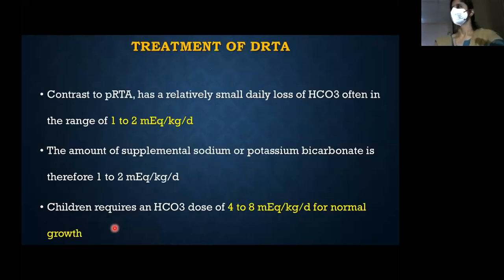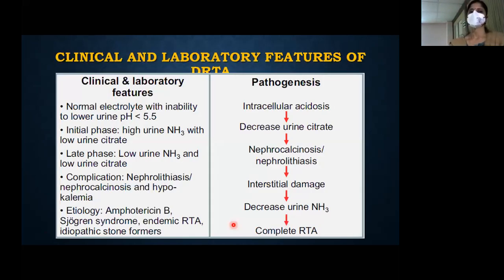What is the treatment of distal RTA? You don't require a large amount of alkali here. Adults usually require 1 to 2 milliequivalents per kg per day, whereas children require slightly higher doses because bicarbonate is essential for their normal growth. Along with that, the patient should be supplemented with potassium. It is usually given as potassium bicarbonate or potassium citrate, because citrate is again low in distal RTA. This is the pathogenesis.